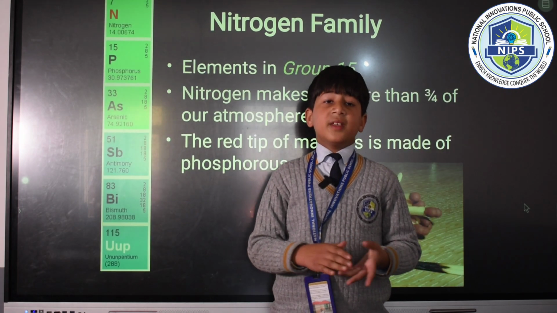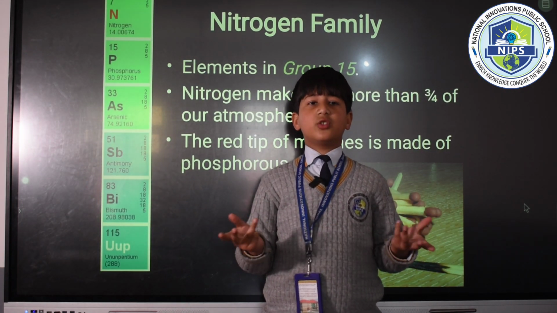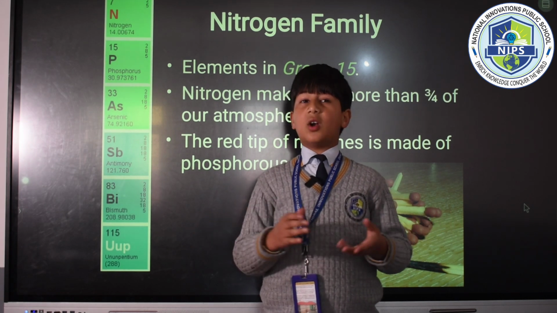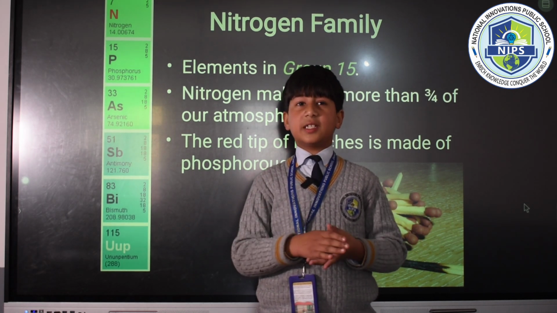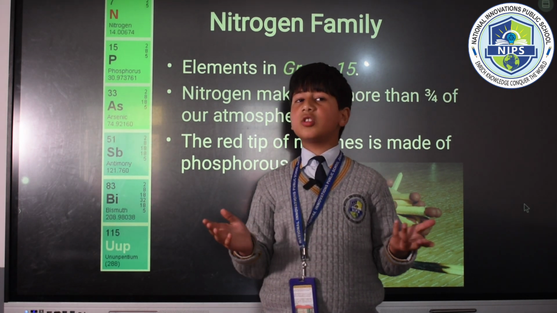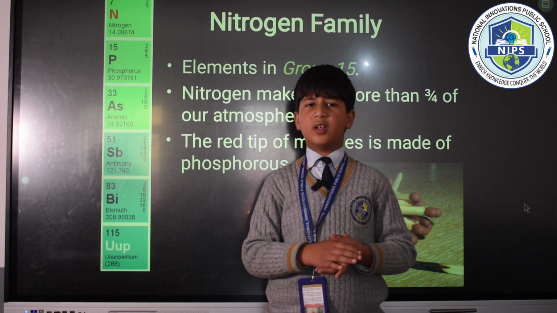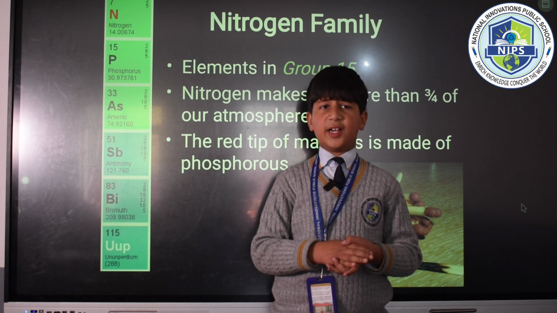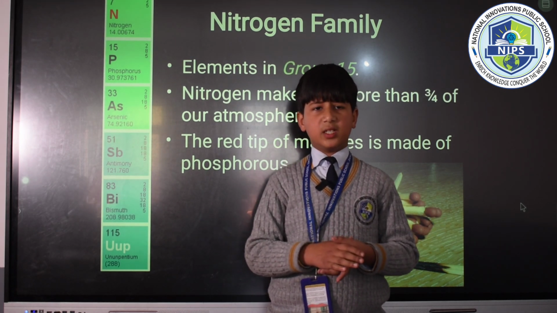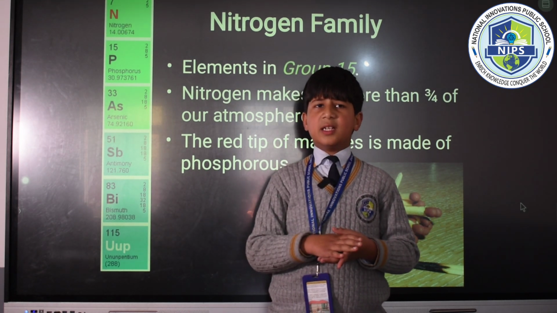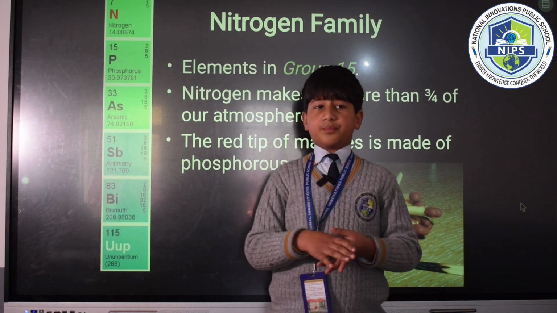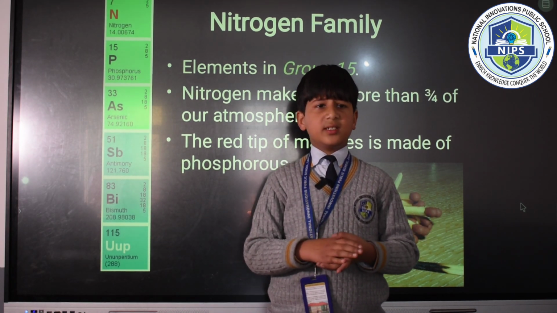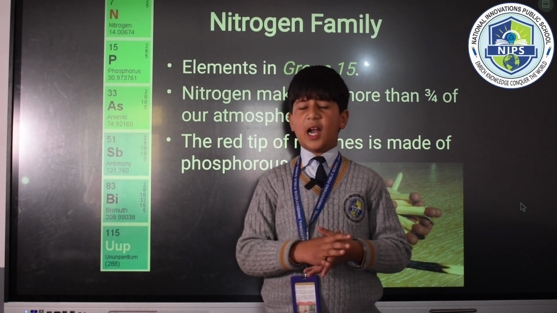Next slide, please. In the 15th group lie the elements nitrogen, phosphorus, arsenic, antimony, and bismuth. This group is called the nitrogen family. Nitrogen exists in gaseous form and more than 3/4 of our atmosphere is made up of it. All the elements of this group exist in polyatomic state. Nitrogen and phosphorus are non-metals, arsenic and antimony are metalloids, and bismuth is a metal. Nitrogen has some important uses, like it is used in making fertilizers, nylon, dyes, explosives, etc.